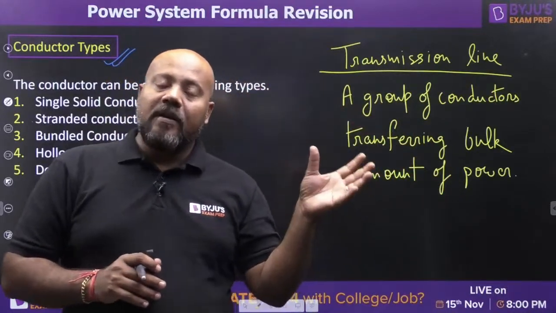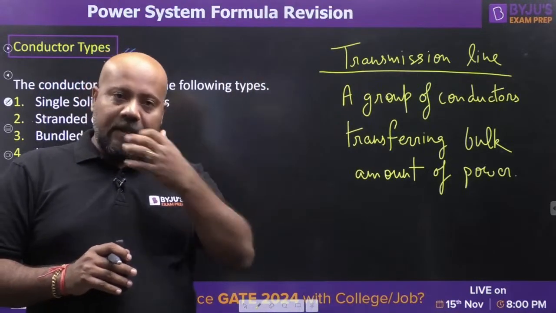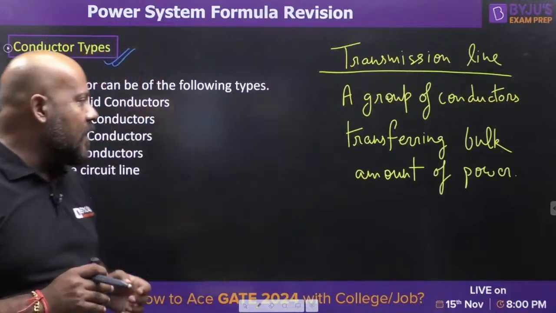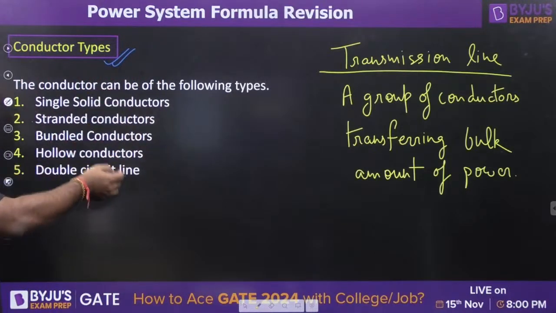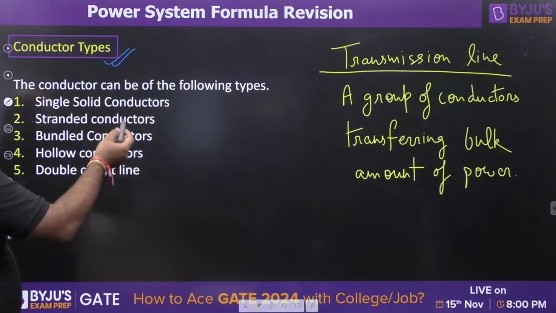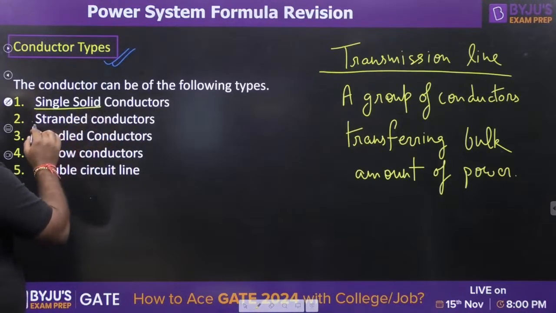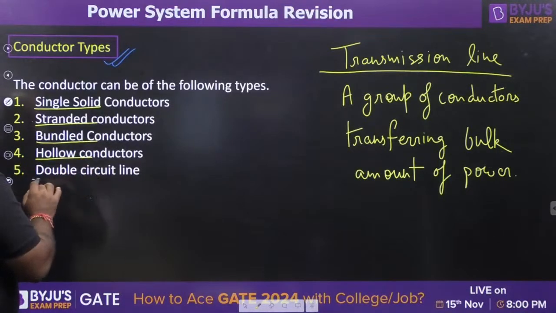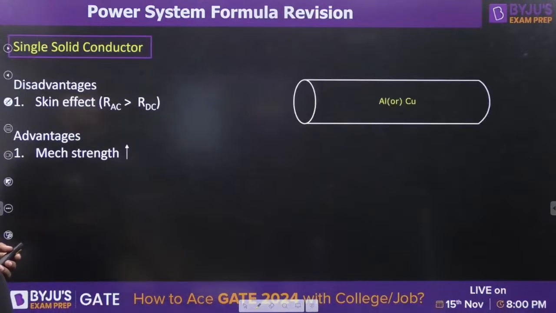We are dealing with 400 kilovolts, 765 kilovolts, 1200 kilovolts maybe. Okay, that is in the testing phase. So these conductors are designed in some of the following ways. The first one is single solid conductor. Then we have stranded conductors, then bundled conductors, hollow conductors, and double circuit line is just some modification.